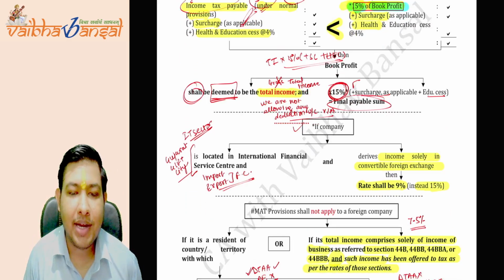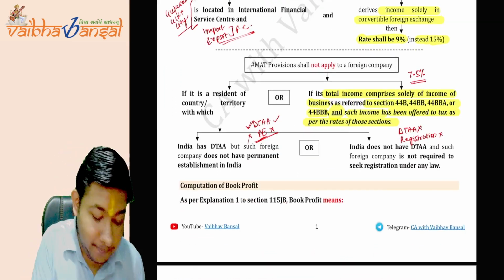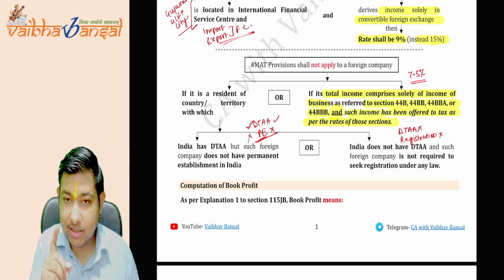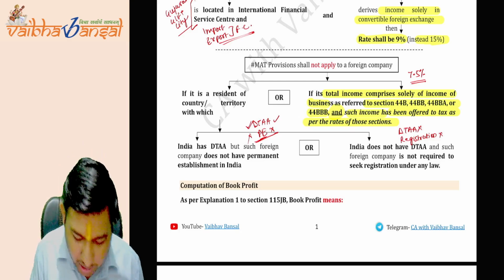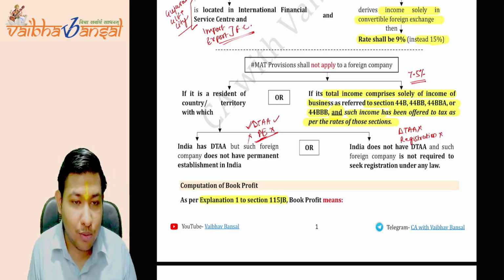Now the government gave the explanation of what is book profit. This is going to be very important. The government under Explanation 1 of section 115JB said what is book profit.